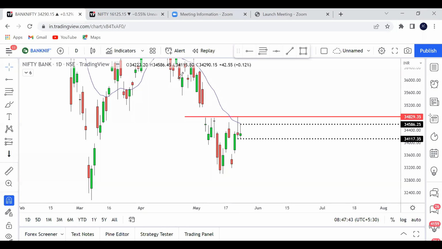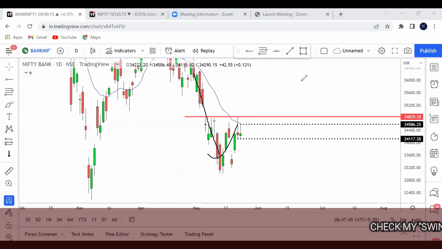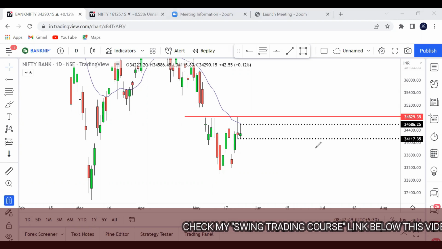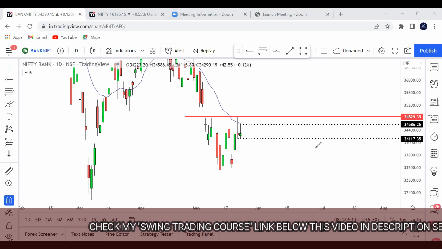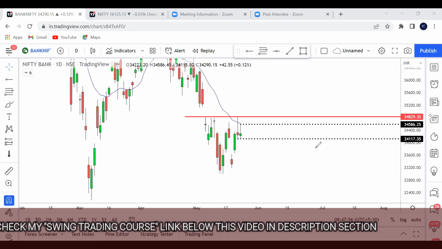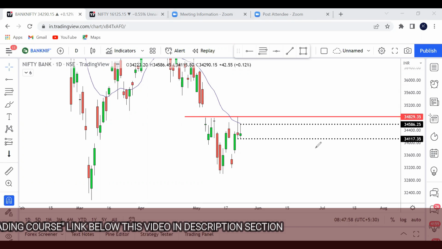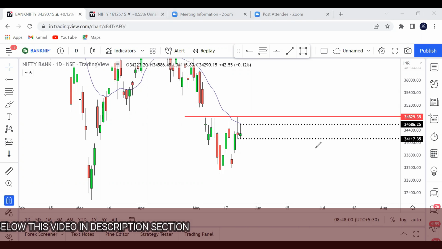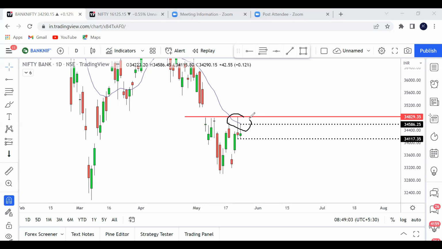Overall, the market structure is bearish, right? So in that case, what will we do? We will be bearish or bullish? We will be taking a bearish stand, right? When the overall market is bearish, it makes sense to stay bearish, that means taking a bearish position. And you can also see that it is taking resistance near the sloping 20 MA here also.